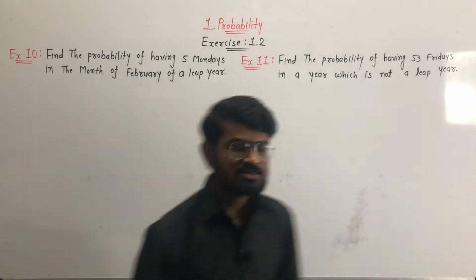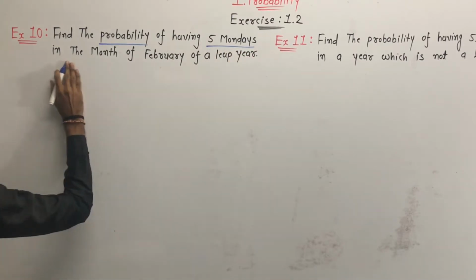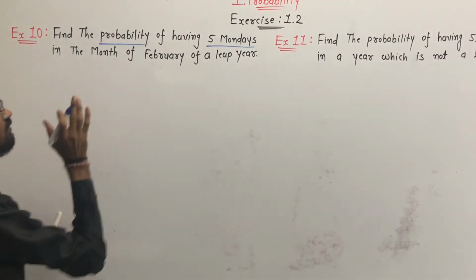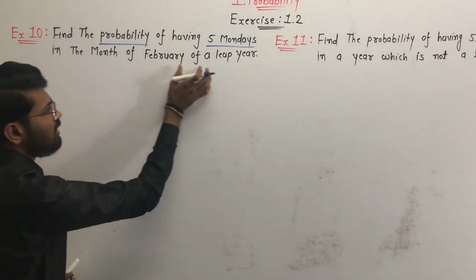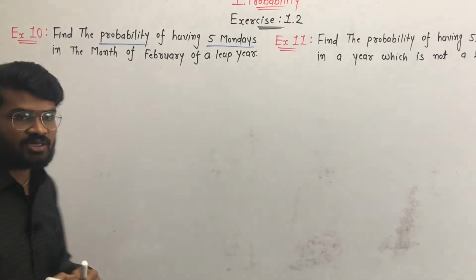Example number 10: find the probability of having 5 Mondays in the month of February of a leap year. How many days are there in February of a leap year? 29.